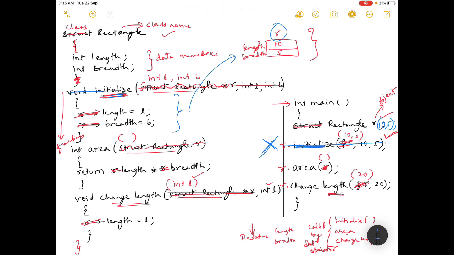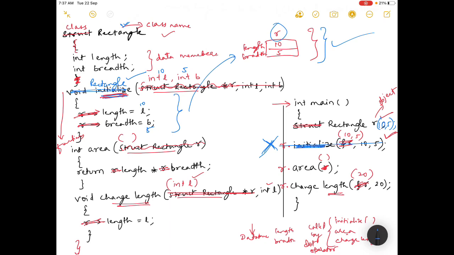So you have to remove this, and you have to simply call rectangle. So rectangle r 10 comma 5, it means it is under the rectangle class name, and you have called rectangle, means 10 comma 5, here 10 will come, here 5 will come, means length is 10, breadth is 5. So this is created.